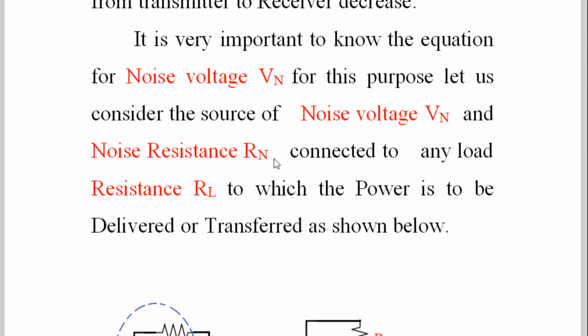So Rn is connected to a load resistance RL. We will consider that there is a noise voltage and a noise resistance, and this noise voltage and noise resistance will be connected to any load resistance RL to which the power is to be delivered or transferred, as shown below.